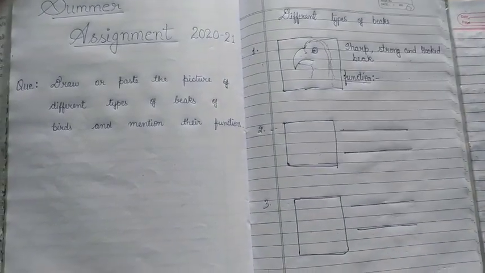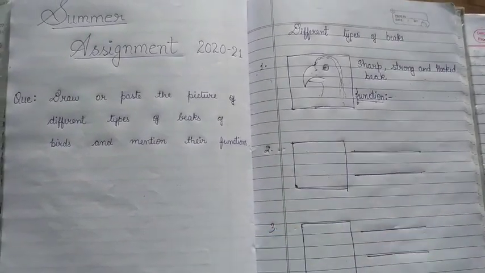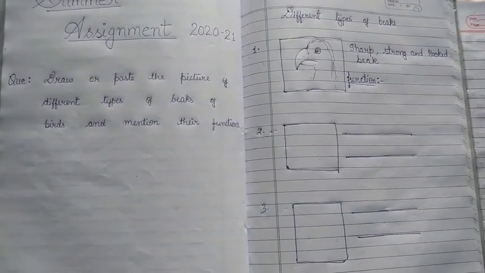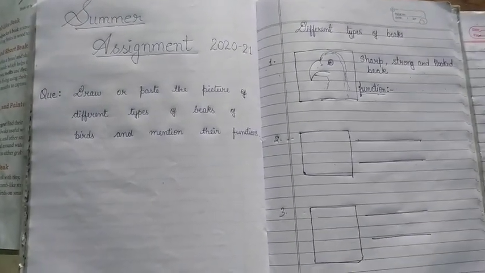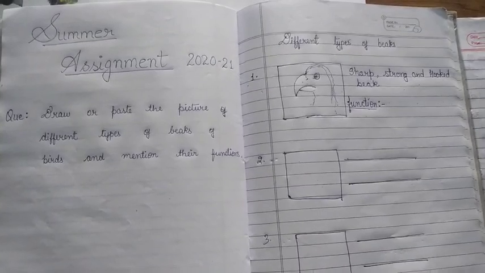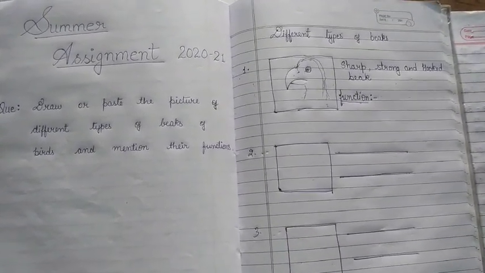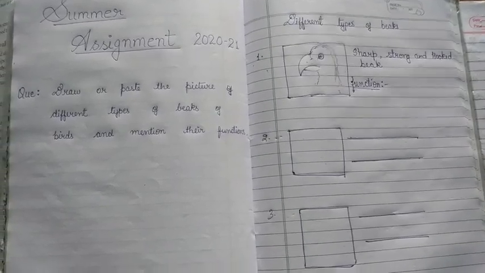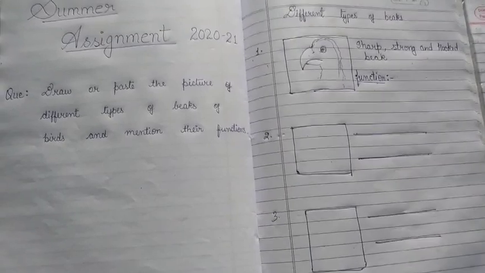Okay, the heading you can write with a blue color pencil, or you can underline with a blue color pencil. Okay, clear? I hope this is clear. Summer assignment. If any doubt is there, please listen to the video once again and clear your doubt, okay. I hope this is understood.